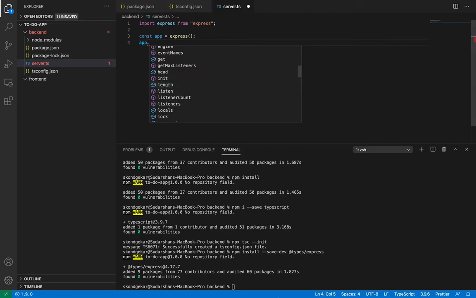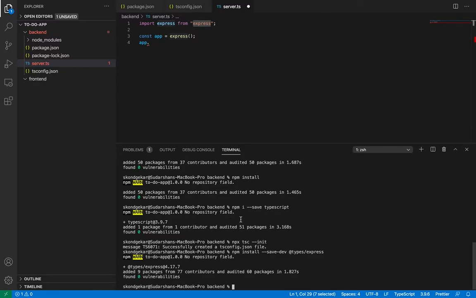So you can remember it like this: whichever library you import, if it gives such an error, you have to install typings with this command, npm install --save-dev @types/ followed by the package name. This is normally the procedure to install typings.